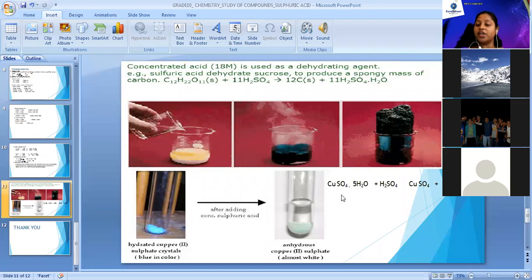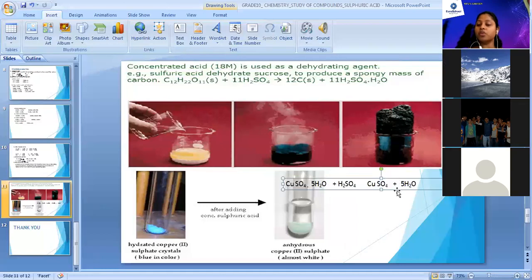Next, they have given dehydrating action with copper sulfate crystals. These are hydrated crystals of copper sulfate. Tell me the color of hydrated crystals of copper sulfate. Ma'am, blue. Exactly, they are blue in color. So copper sulfate with 5 molecules of water, which is blue in color, to which we are going to add sulfuric acid. You can observe the second diagram I have shown. After addition of sulfuric acid, your CuSO4 will lose those water particles. It will lose water particles to produce CuSO4 with formation of 5 water molecules.